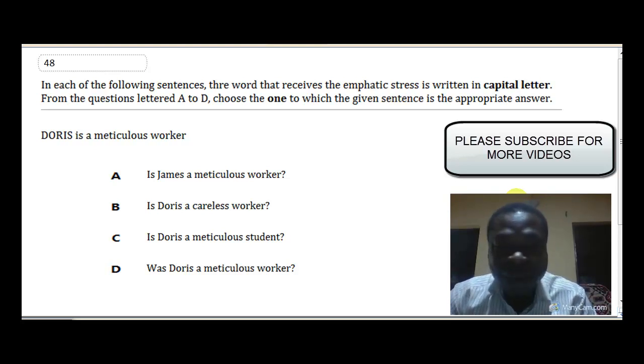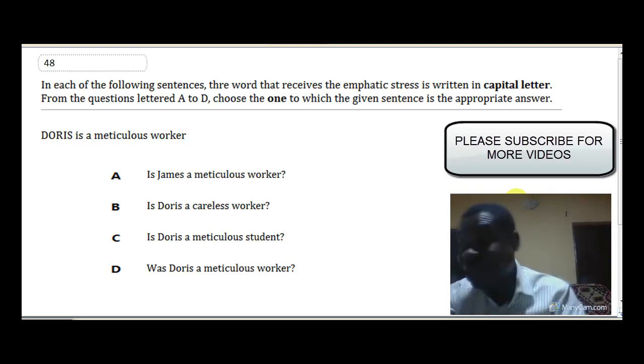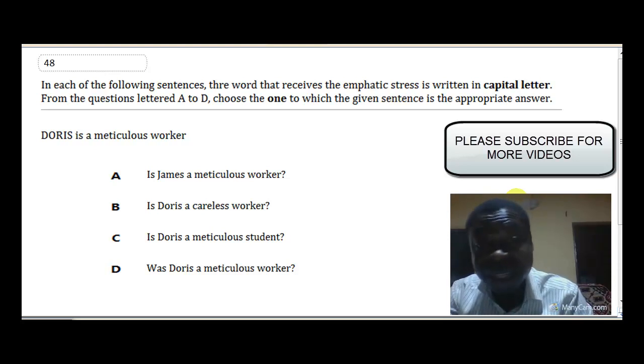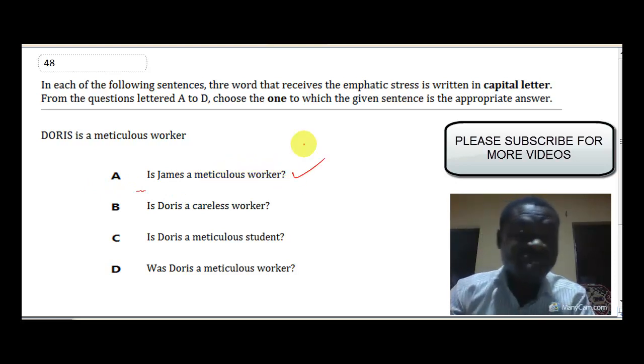Clearly, without even needing to tell you, that is the answer. Doris is emphasized, and James is different from Doris. That means James contrasts with Doris, and that makes it the answer. And that is why this topic is called contrastive or emphatic stress. So option A is the answer, because James contrasts with Doris, the emphasized word.